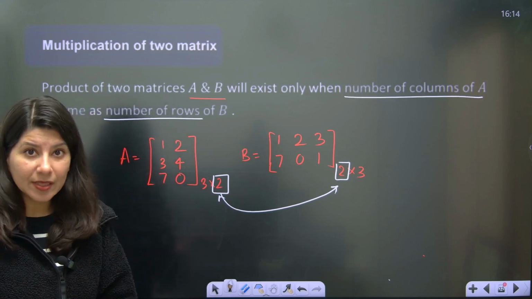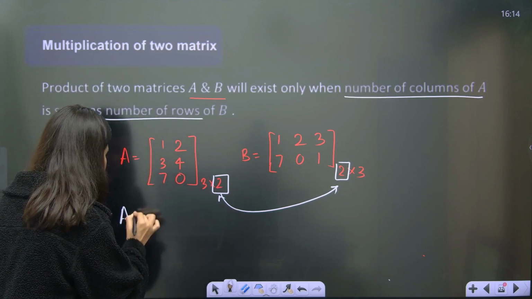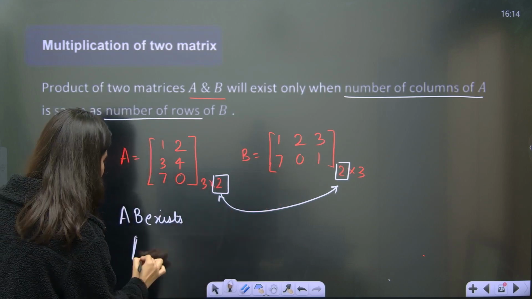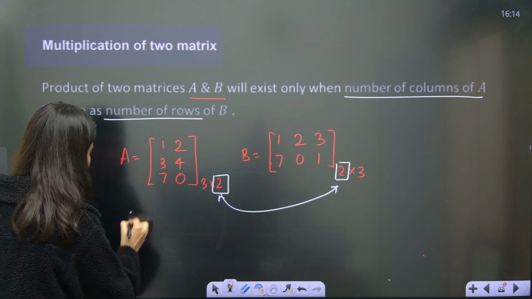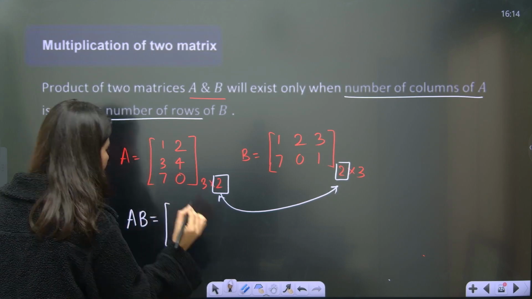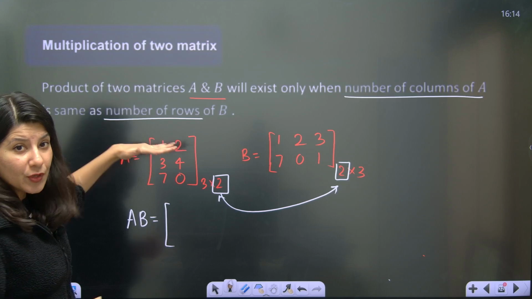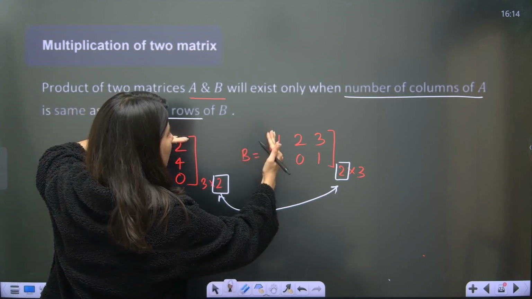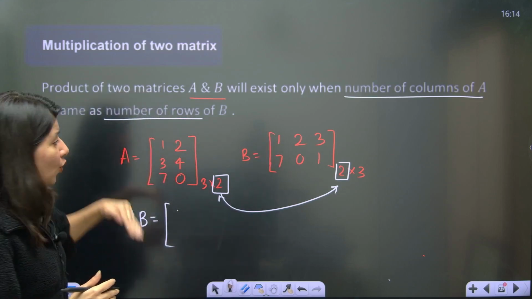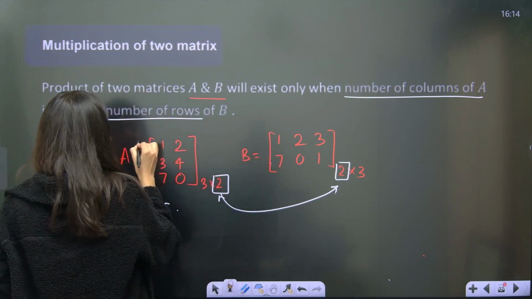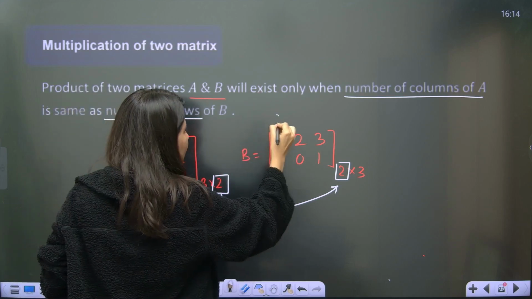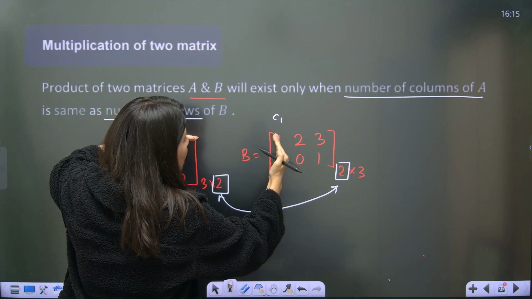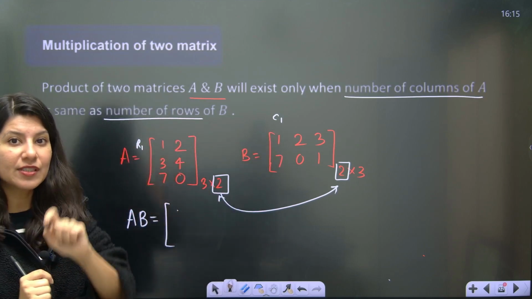Okay, all right, that is one thing. And now how to multiply? Now understand. Now AB exists because 2 and 2 are the same, right? So find the value of AB now because it is existing. How to calculate multiplication? Row 1 is getting multiplied with column 1, and I am going to get my first element. So this is your row number 1, horizontal. This is your column number 1 of matrix 2. So row 1 of the first matrix will get multiplied with column 1 of matrix number 2, and it will be written down as the first element.